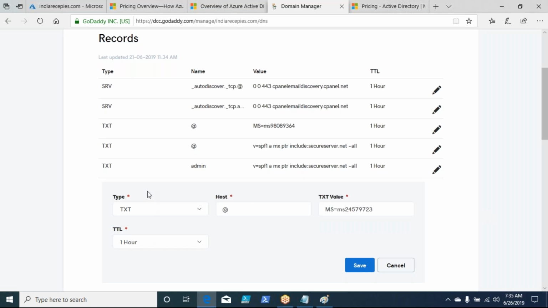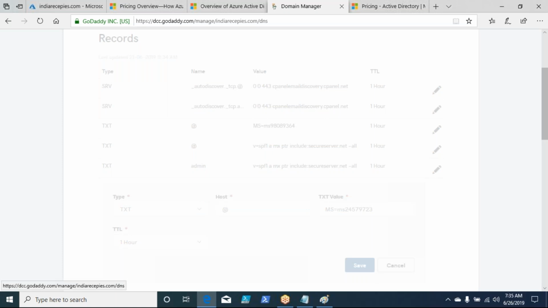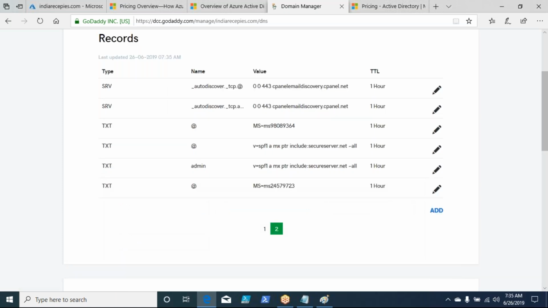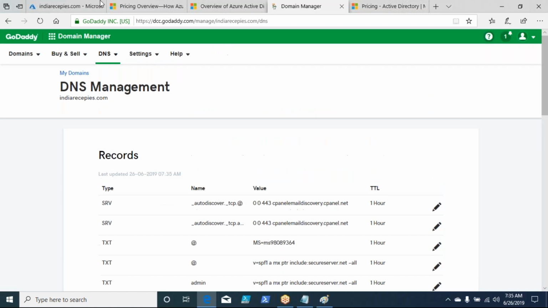Value. TTL value, time to live, I'll leave that as it is and save it. You can see this particular record, whatever you want to add, is successfully added to your domain. Okay. Now you added your custom domain record, the TXT record, to your DNS, whatever you purchased from your service provider, in our case, GoDaddy.